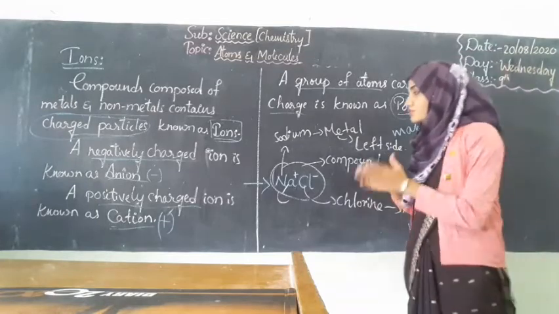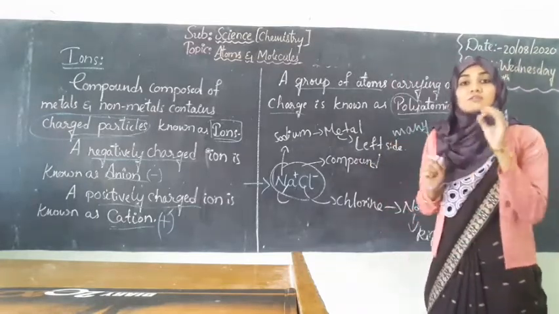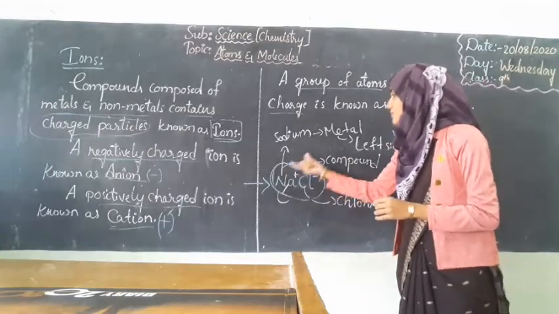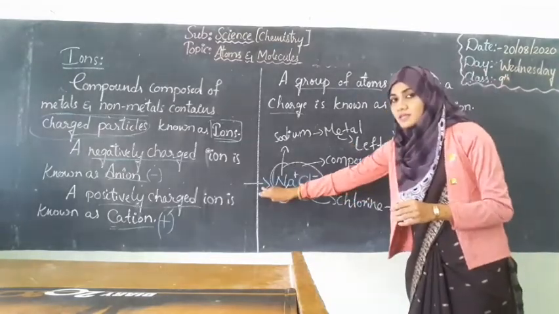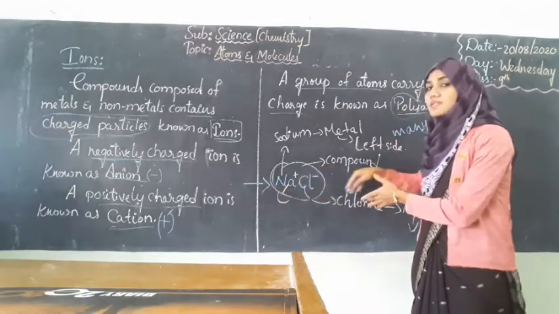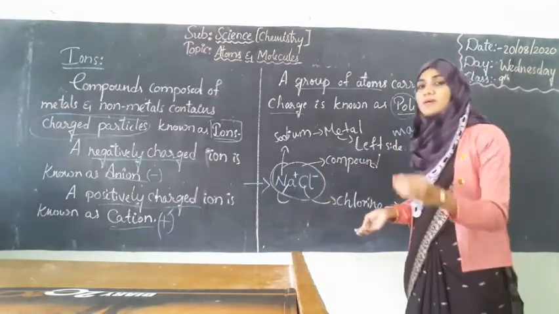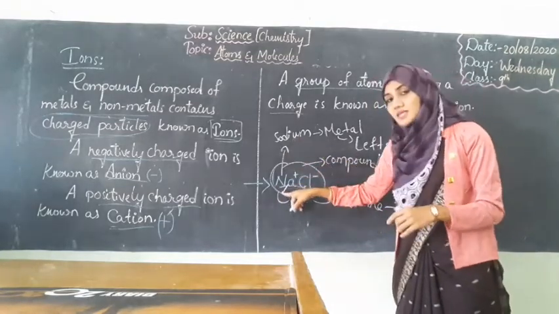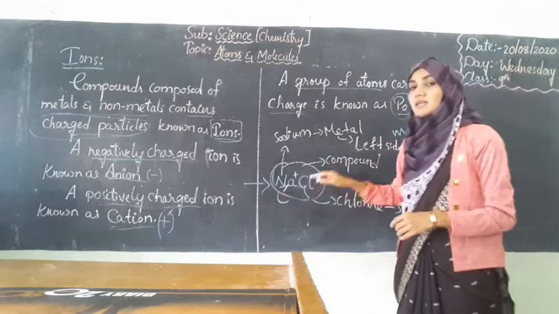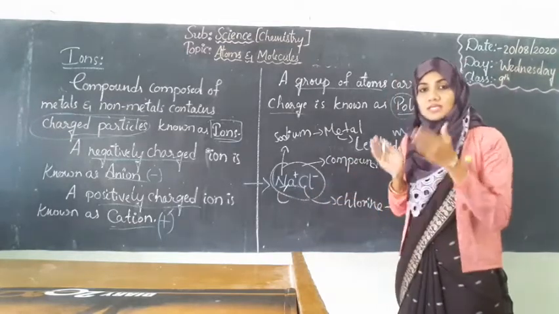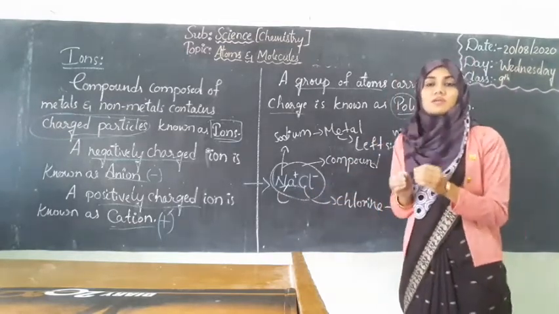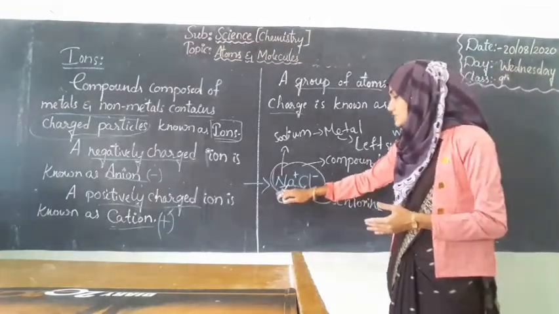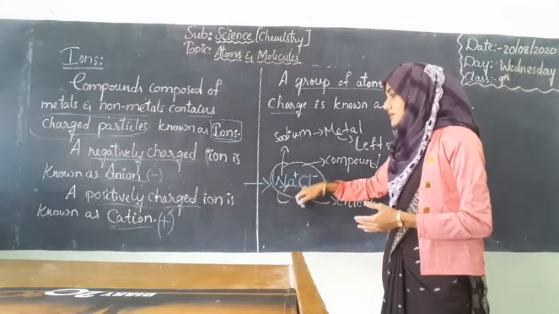Okay students, so the first rule to write the chemical formula for any compound is that the metal should always be at the left side, whereas the non-metal should always be on the right side, and we must take the symbols of the elements. Sodium symbol is Na and chlorine symbol is Cl. So it's the first thing that we need to keep in mind while writing any chemical formula for a given particular compound. Now, there is a simple one, that's NaCl, that is sodium chloride.